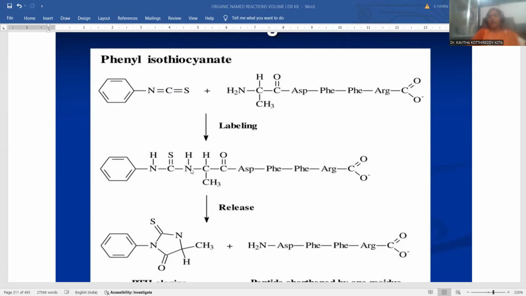You can notice the new linkage, the new bonding between the carbon and nitrogen, and here the thioketone functionality remains as such, and the nitrogen is protonated from this amino functionality only. So here is the new linkage. This is called the labeling process. We attach the reagent upon the N-terminal of the polypeptide chain, the N-terminal protein chain.